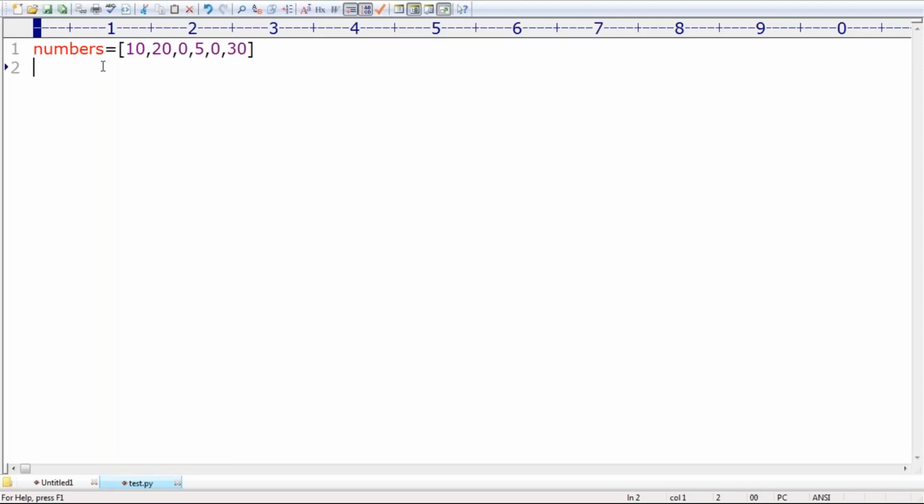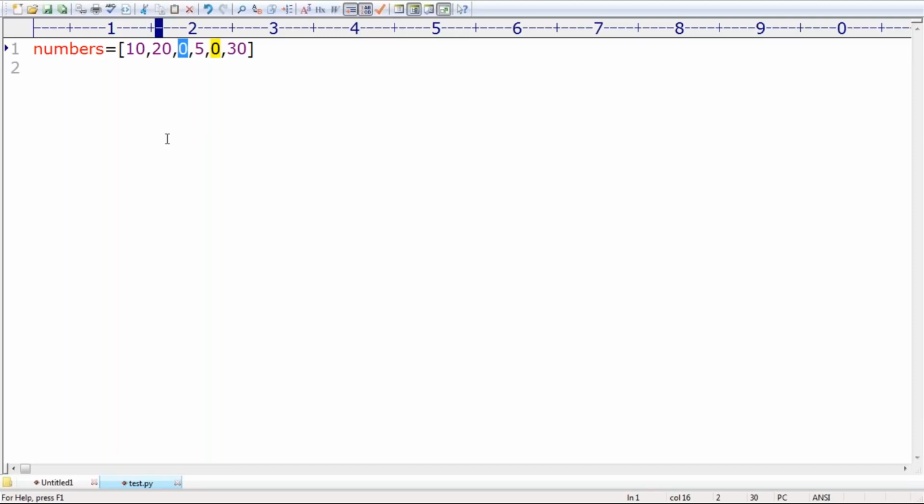I have one number, 100, and I want to divide 100 by every number in this list. Can you divide 100 by 10? By 20? By 0? By 5? By 0? By 30? But the problem is, if you try to divide by 0, what will happen? Immediately you are going to get an error.